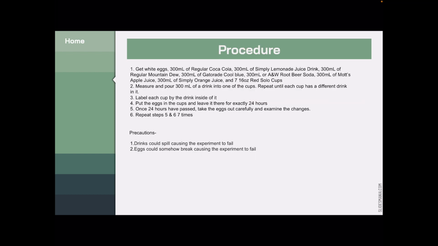The procedure I used was, first, I got all the eggs and drinks I needed. I measured them out and poured them into each of the cups. Then, I put the eggs in the drinks, and then labeled them all. Once every 24 hours had passed, I would take the eggs out and observe them. I would do this for 7 days.